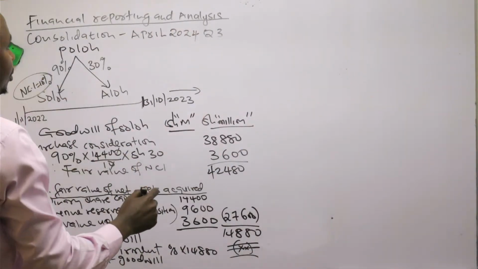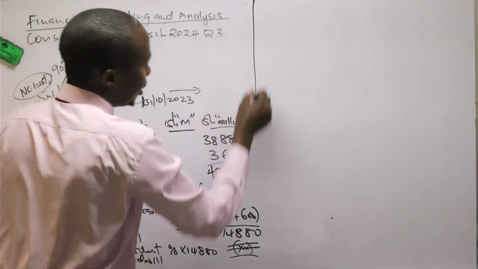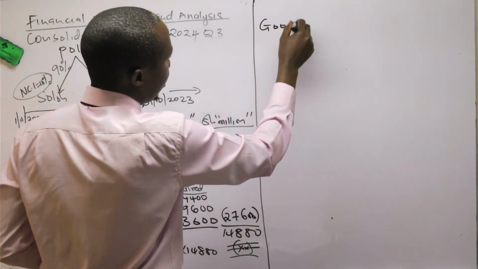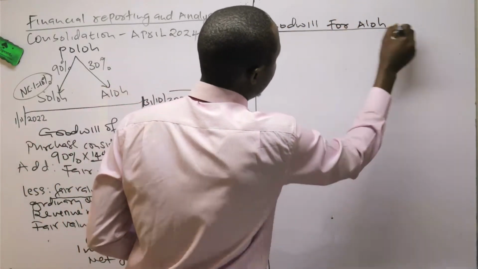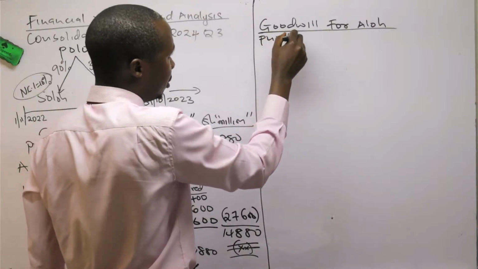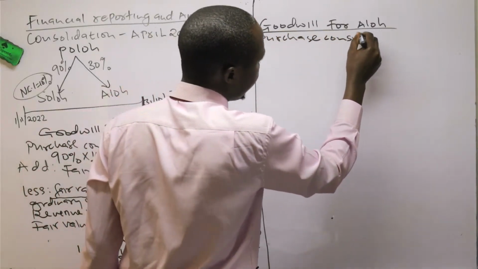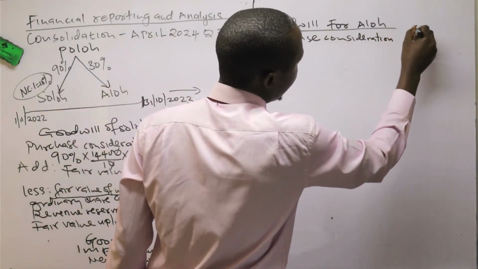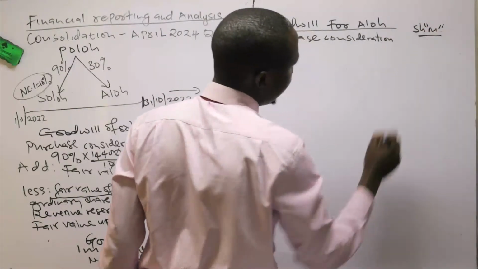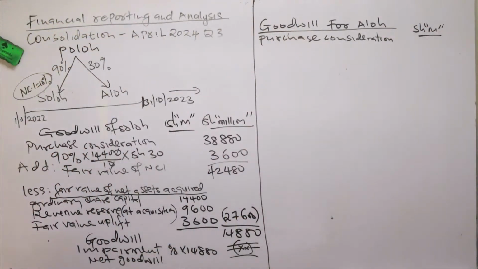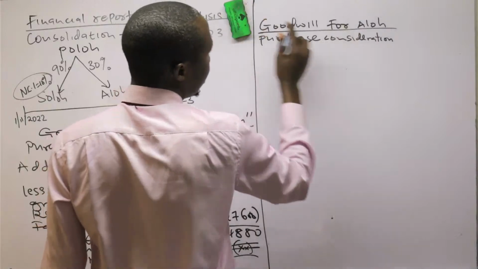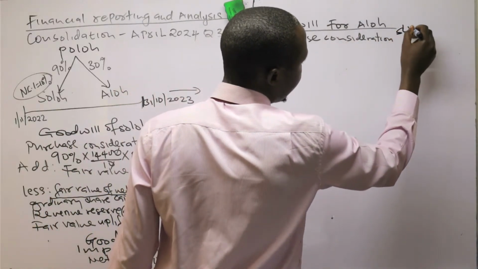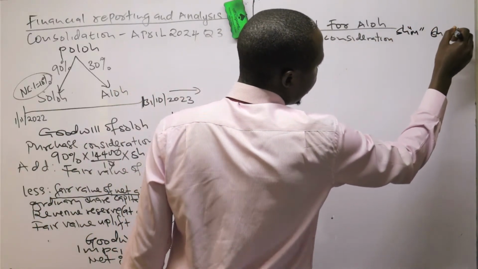So the next one we do is all about the goodwill for Allo. So purchase consideration. Remember here we have shillings in millions. So we can have two columns: shillings in millions here, and shillings in millions there.